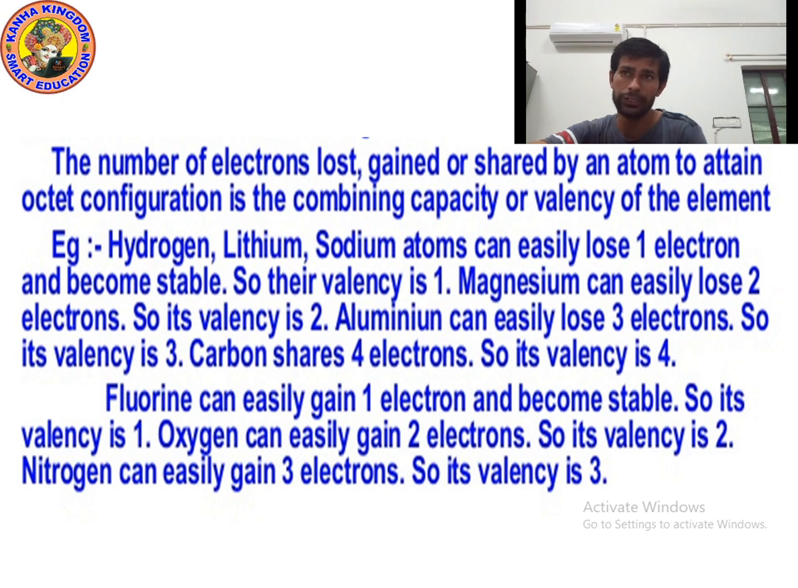Hydrogen, lithium, and sodium atoms can easily lose one electron and become stable, so their valency is 1. Magnesium can easily lose 2 electrons, so its valency is 2. Aluminium can easily lose 3 electrons, so its valency is 3. Carbon shares 4 electrons, so its valency is 4. Fluorine can easily gain 1 electron and become stable, so its valency is 1. Oxygen can easily gain 2 electrons, so its valency is 2. Nitrogen can easily gain 3 electrons, so its valency is 3. I hope you understood. Now let's move on to the next point.